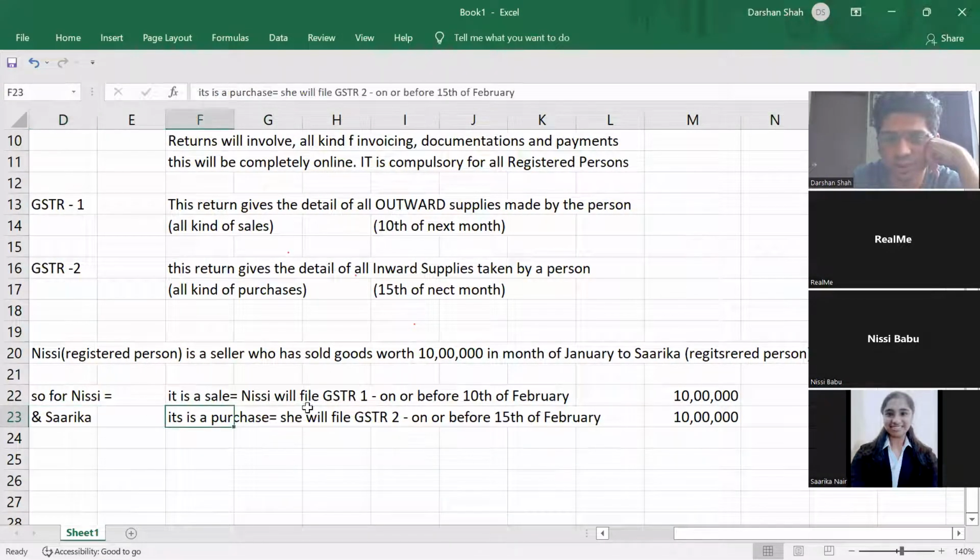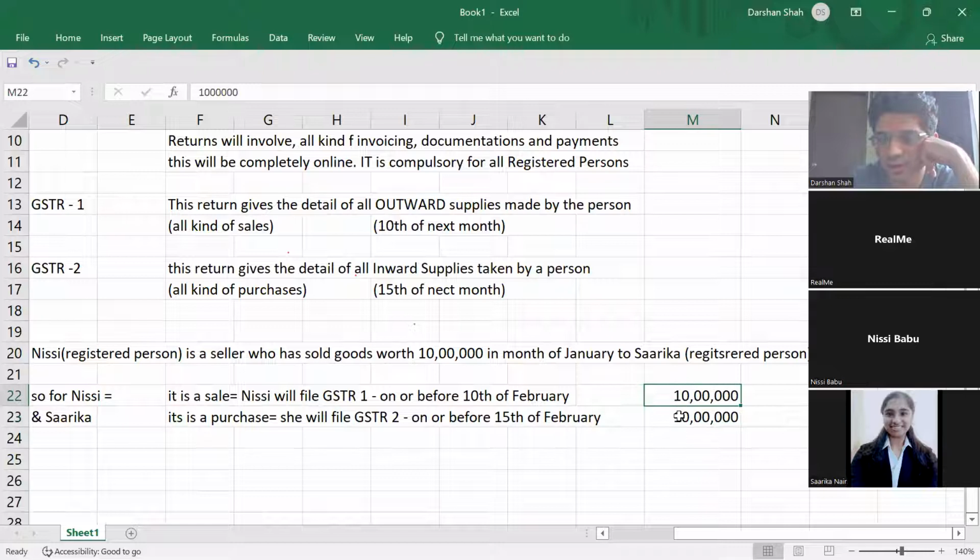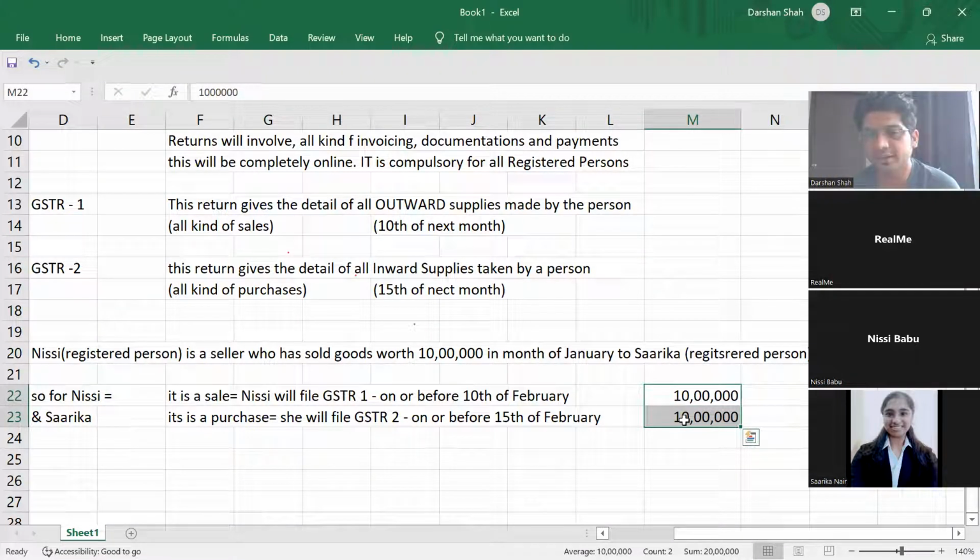So Nisi will quote the GST number of Sarika in GSTR1, that I have made a sale to this person worth 10 lakhs. And Sarika will also quote the GST number of Nisi, saying that I have taken purchases of 10 lakhs from Nisi, right? So in both their returns, they will see the 10 lakh figure. These figures are matching, so no problem is there, and the returns will get submitted.